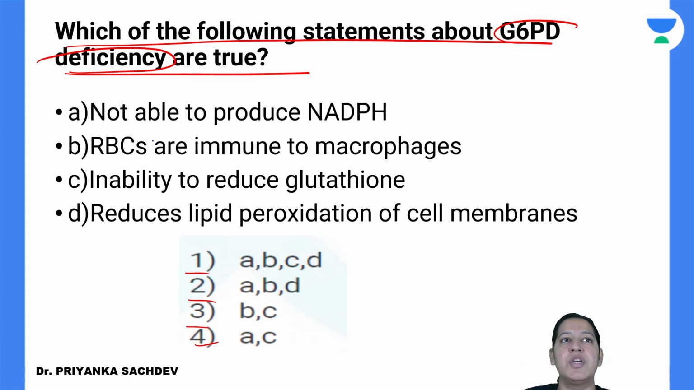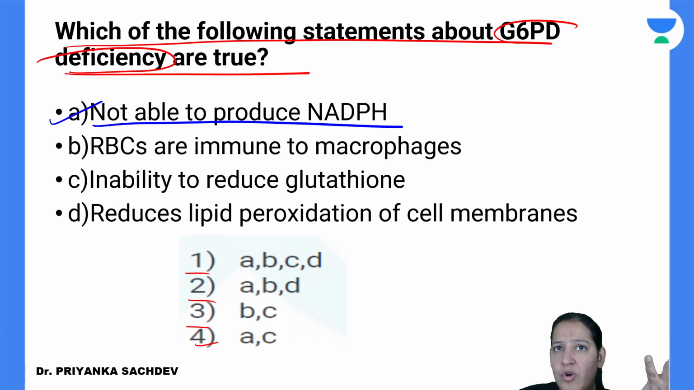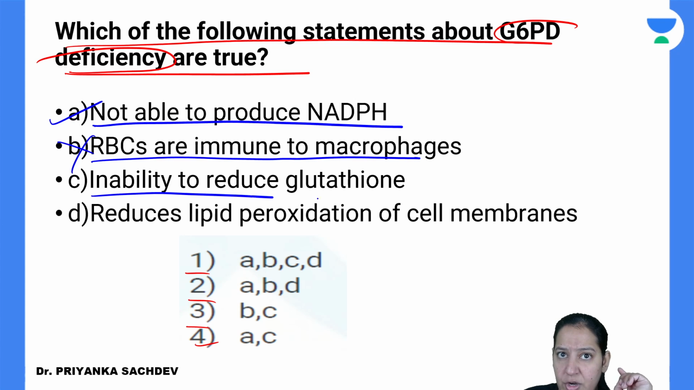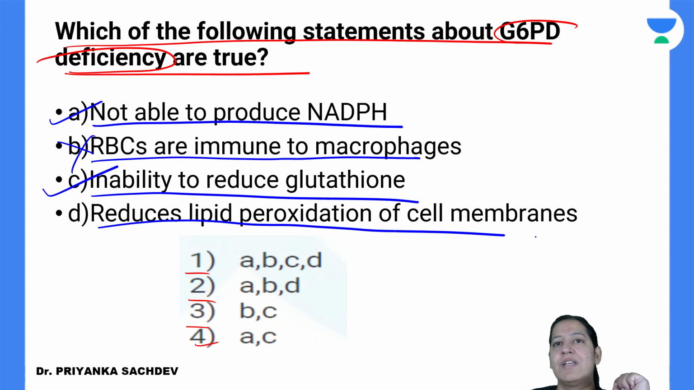Okay, let me read the options. It is not able to produce NADPH. Yes, G6PD deficiency does not produce NADPH. I will explain how. RBCs are immune to macrophages. No, it is not the thing. Inability to reduce glutathione. Yes, these people have inability to reduce glutathione. And they reduce lipid peroxidation of the cell membrane. They do not reduce, they increase lipid peroxidation of the cell membrane. So this option is incorrect.